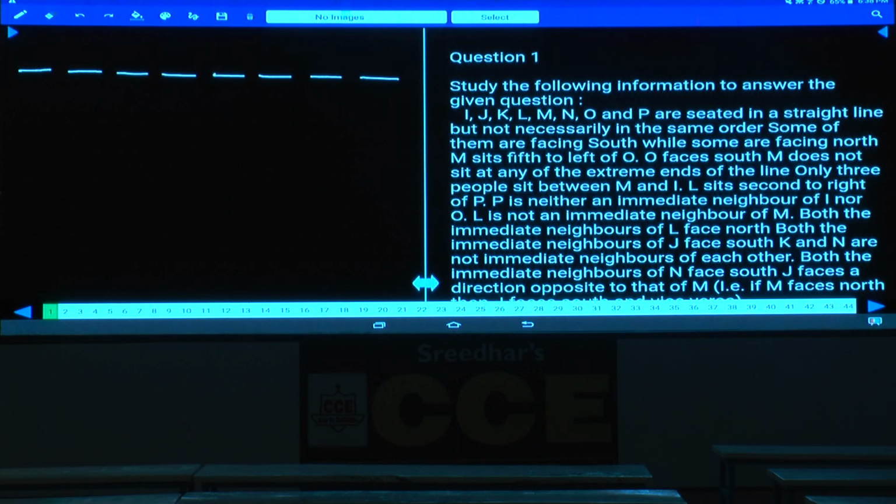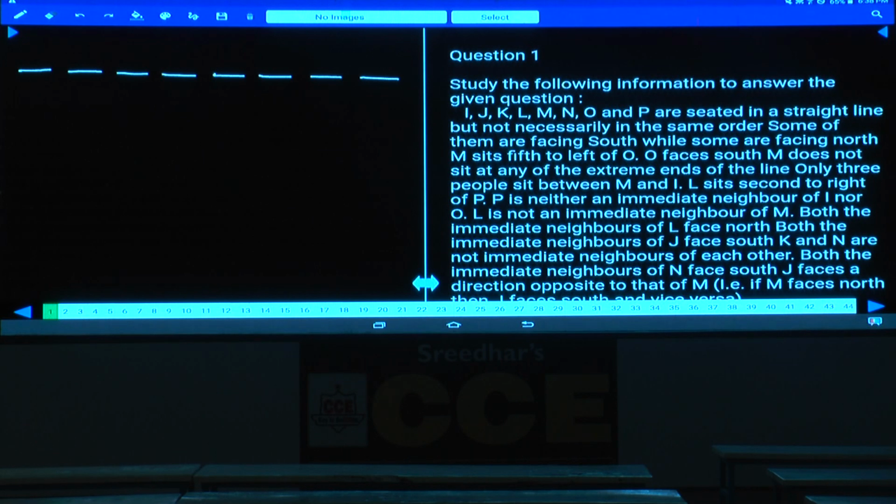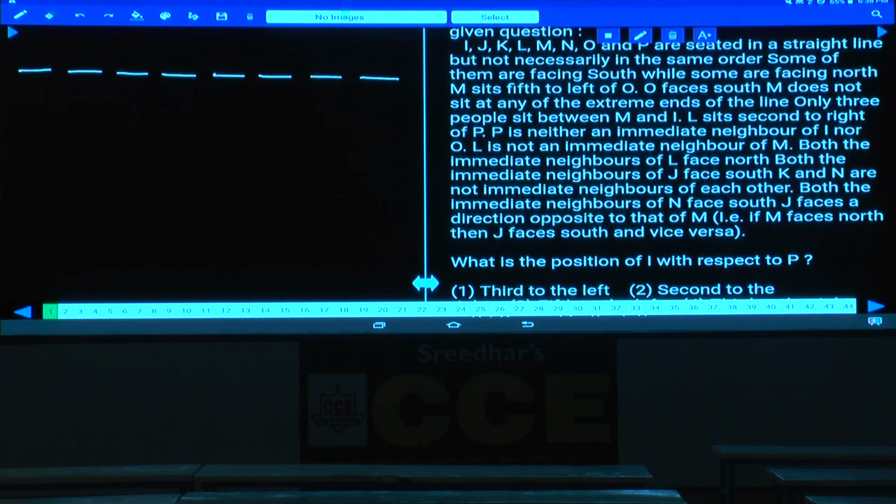Now these people are seated in a row and some of them are facing north and some of them are facing south, clearly given. Then the first condition, M sits fifth to the left of O. O faces south, clearly given. As O is facing south, M sits fifth to the left of O.